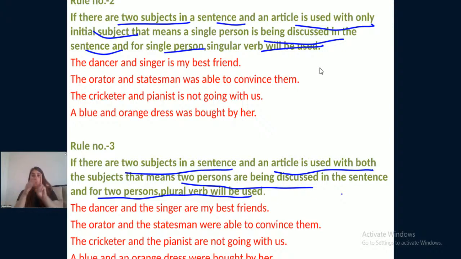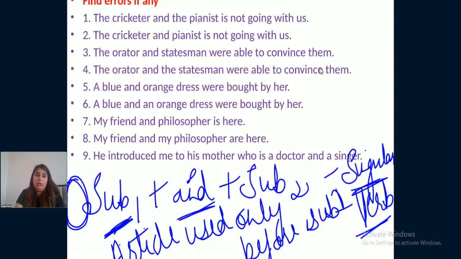Very simple stuff. Two subjects connected with "and", both have articles, plural verb, because there are two people in the sentence. Two subjects again connected with "and", if an article is used only with the first subject, then in that case it is a singular verb, because both the subjects are the same person. It's a single person, right? See, now let us consider the sentences. The cricketer and the pianist are not going with us. Two subjects, both have articles, "the", so two persons. Here it comes "are".